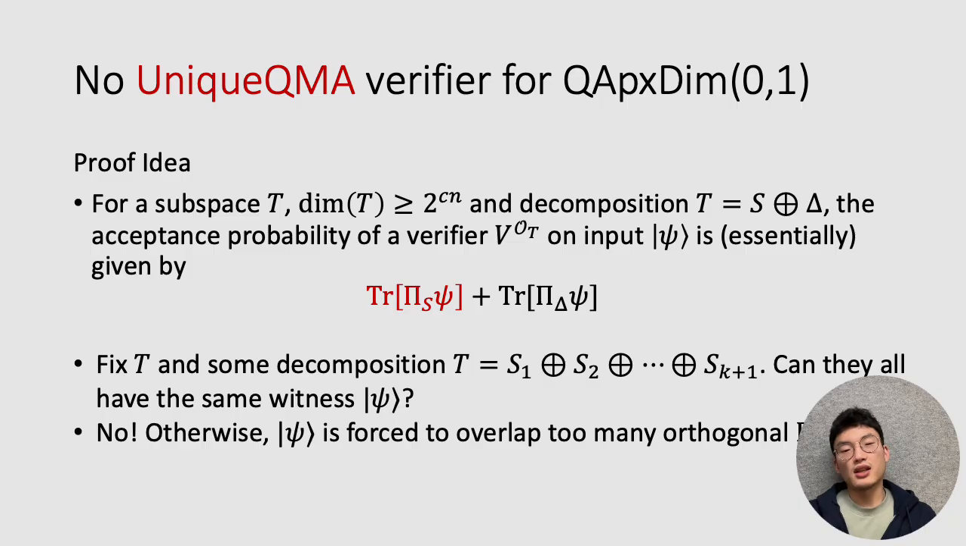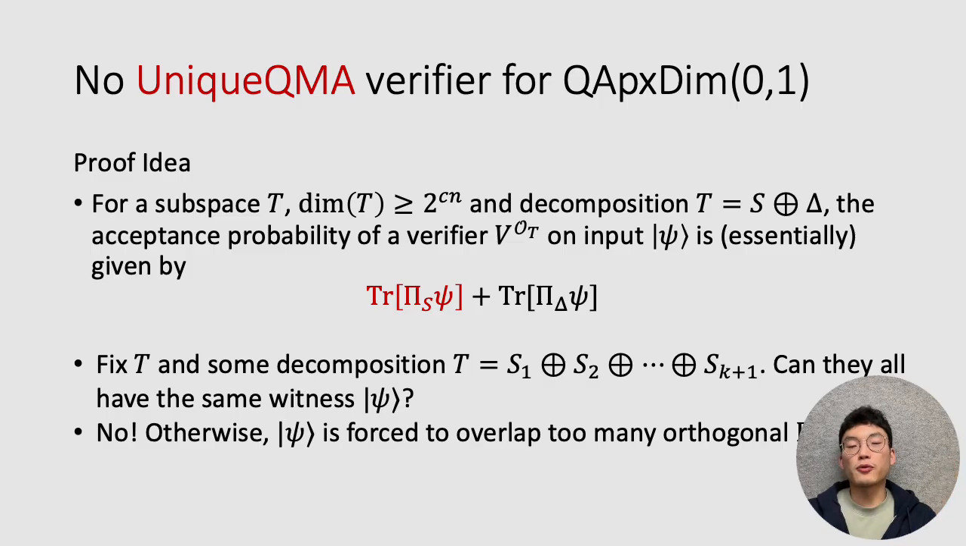Let's fix the T, and then consider any decomposition of T into S1 plus S2, up to S_{k+1}. So this is like the direct sum of k plus 1 one-dimensional subspaces. And now we ask ourselves whether all of these S_i can actually have the same witness psi. And the answer is no, for the following reason.